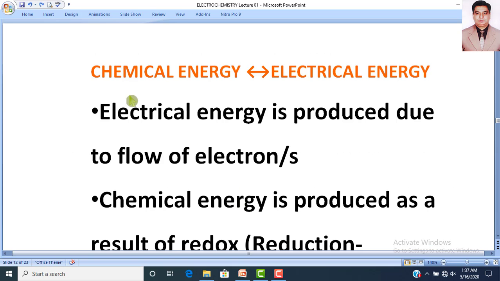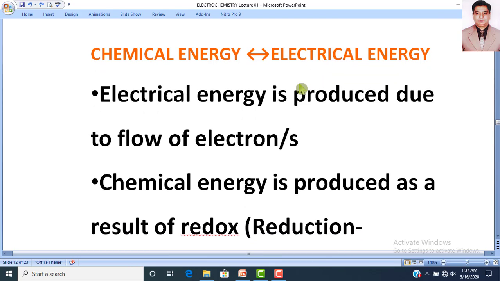Dear students, this red color highlights that both these two types of energy are interconvertible. Now the question arises, what is meant by electrical energy and what is meant by chemical energy? Electrical energy is very simple, it is produced due to flow of electrons.